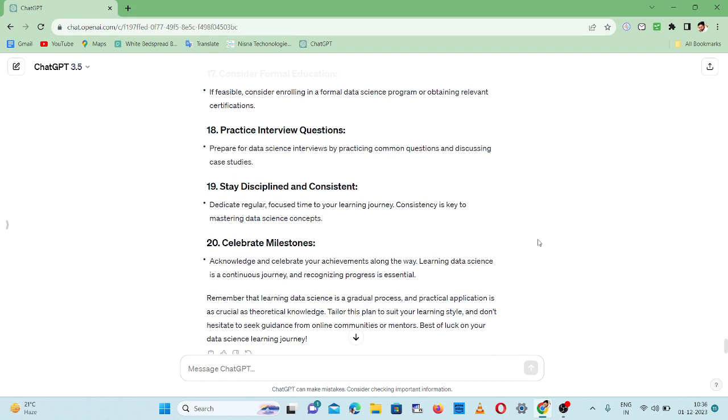These are the 20 steps given by ChatGPT for beginners to learn data science.